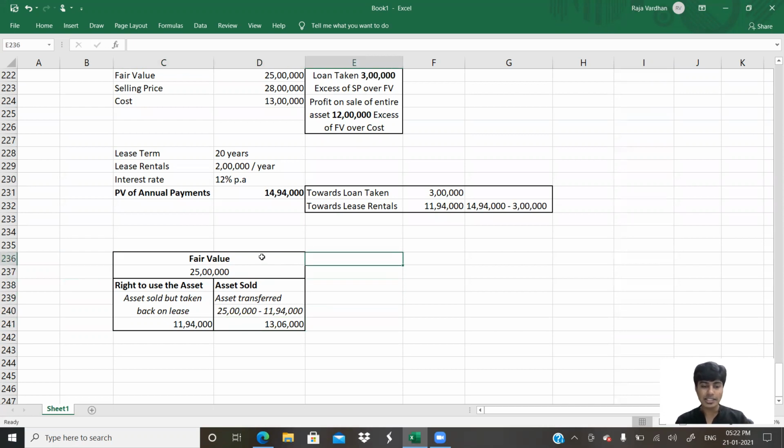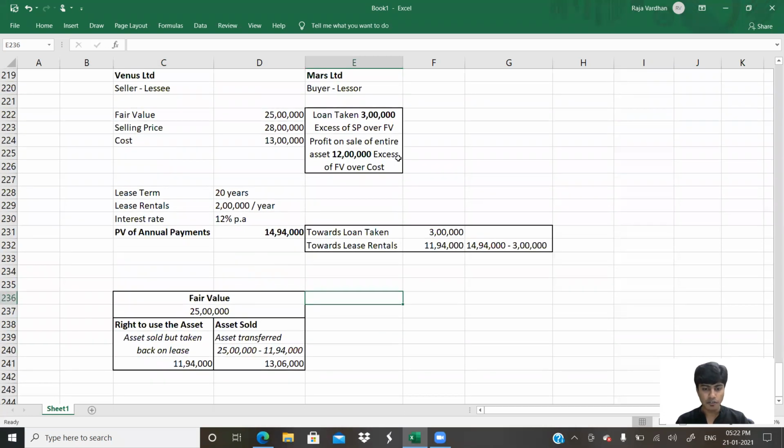Now, to the extent of fair value of 25 lakh which is sold, we have made profit of how much? 12 lakh. See, I'm basically using this 3 lakh here. In the 28 lakh selling price I removed 3 lakh. That gave me 25. That 25 I'm splitting into two parts. Part which is taken back on lease, part which is not taken on lease. So I'm using this box, this box in combination with this 3 lakh and then 1 lakh 94 to finally arrive at this.